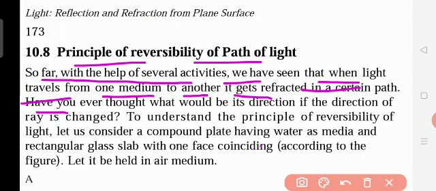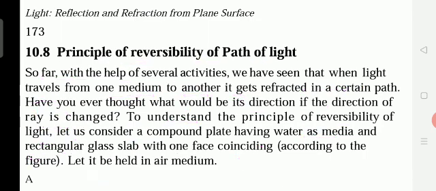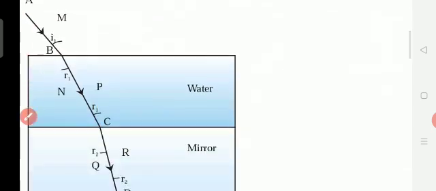Have you ever thought what would be its direction if the direction of the ray is changed? To understand the principle of reversibility of light, let us consider a compound plate having water as a medium and a rectangular glass slab with one face coinciding with the other. To study the reversibility of light, light goes and it again comes back to its own place. Why is this reversibility taking place? Because of the two mediums.